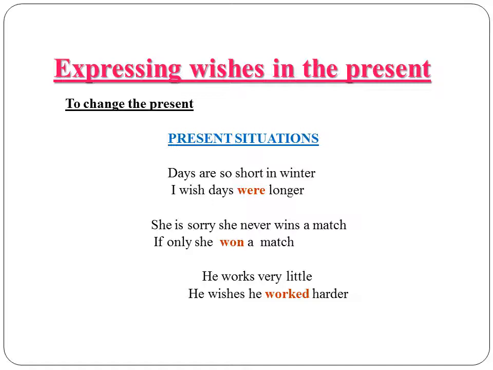Next example. She is sorry she never wins a match. If only she won a match. Again, I change it from present to past. I have the verb win, and win is an irregular verb. You need, guys, to study and learn by heart your list of irregular verbs to be able to give the correct answer and to be able to change from present to past.